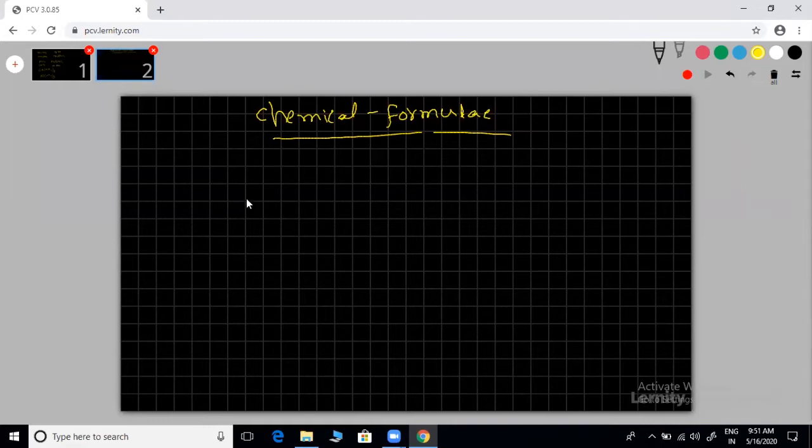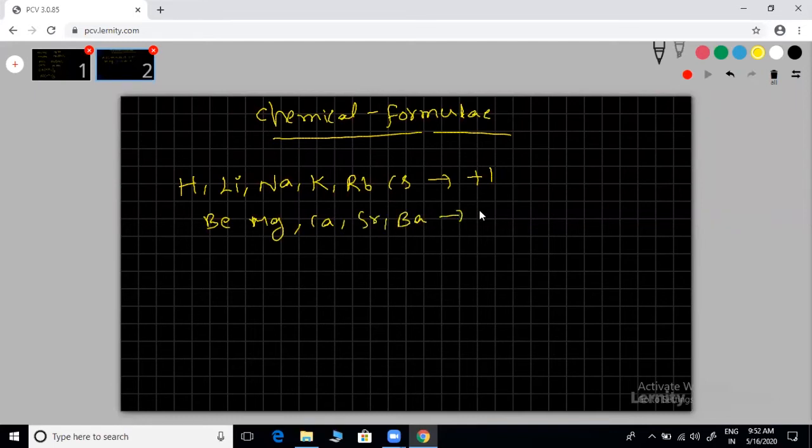Before that, I'm going to give the valency of some elements. Just note down: hydrogen, lithium, sodium, potassium, rubidium, cesium. All of these show +1 as the valency. Beryllium, magnesium, calcium, strontium, barium. They show +2.